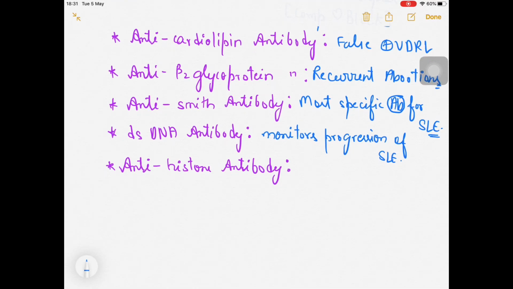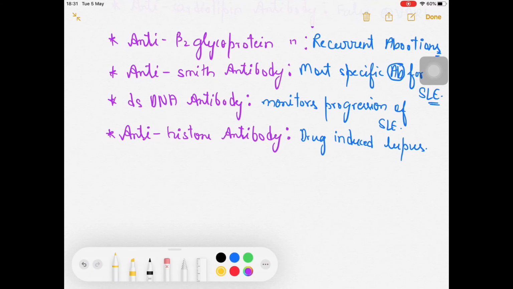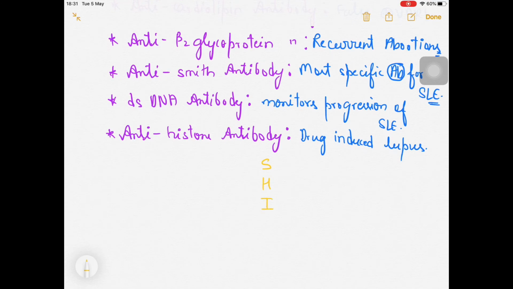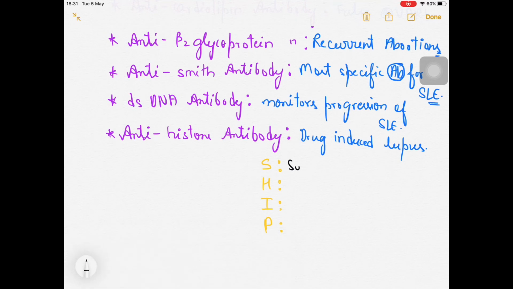So anti-histone antibodies are for drug-induced lupus. You must have heard about that. Some drugs can precipitate the symptoms of SLE. What are these drugs? You should remember them, and you can remember them easily with a mnemonic, that is SHIP. So what is this SHIP actually? S is for sulfa drugs, sulfonamides. H for hydralazine.